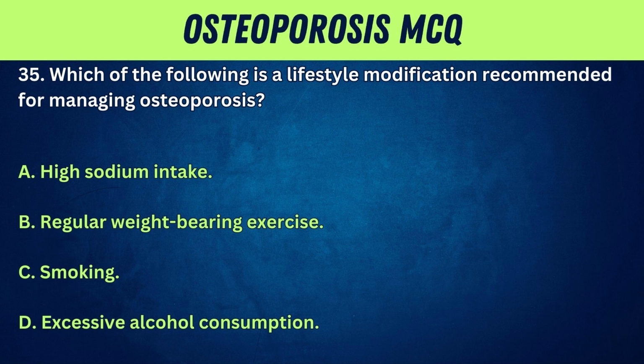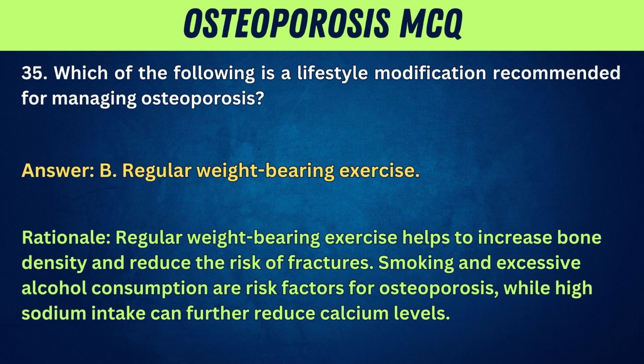35. Which of the following is a lifestyle modification recommended for managing osteoporosis? A. High sodium intake. B. Regular weight-bearing exercise. C. Smoking. D. Excessive alcohol consumption. Answer: B. Regular weight-bearing exercise. Rationale: regular weight-bearing exercise helps to increase bone density and reduce the risk of fractures. Smoking and excessive alcohol consumption are risk factors for osteoporosis, while high sodium intake can further reduce calcium levels.